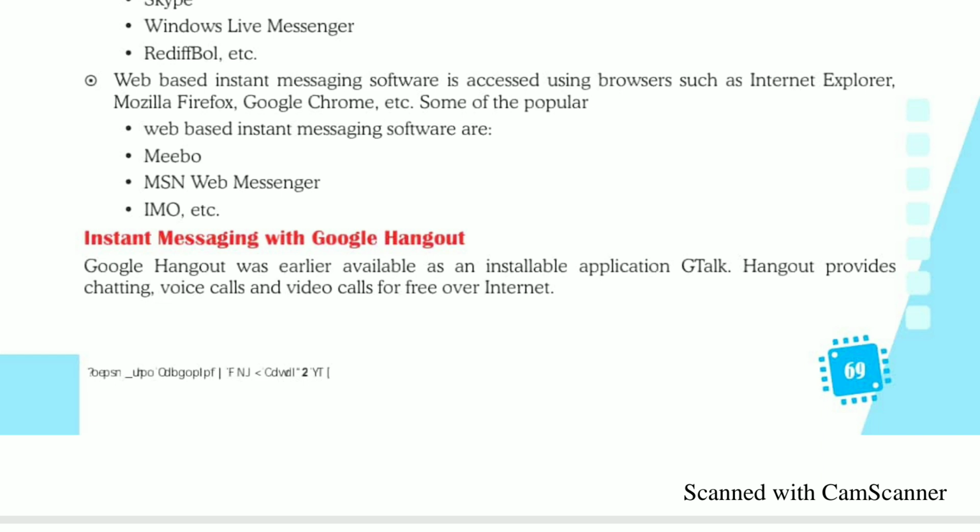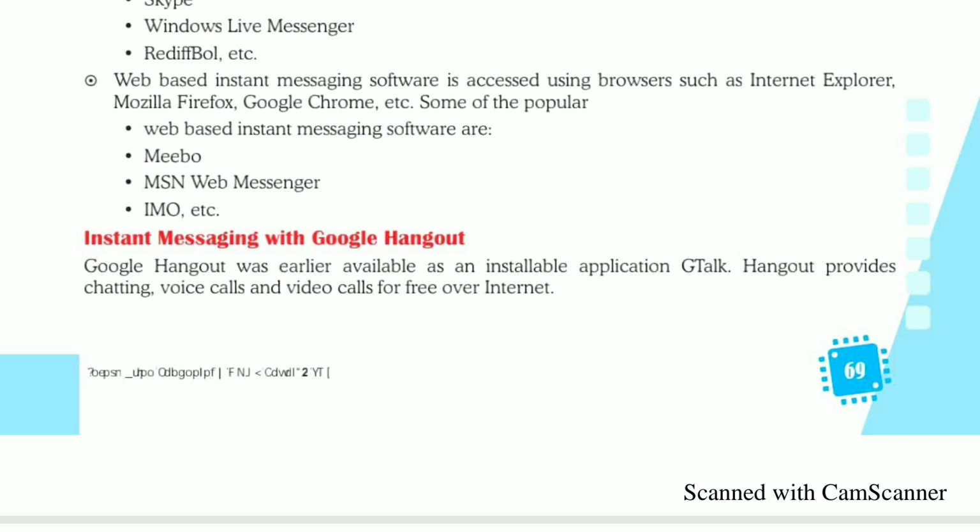There are many different web-based instant messaging softwares. For accessing these, we use web browsers. Some of the popular instant messaging softwares are IMO Messenger, Meebo, MSN Web Messengers, etc.